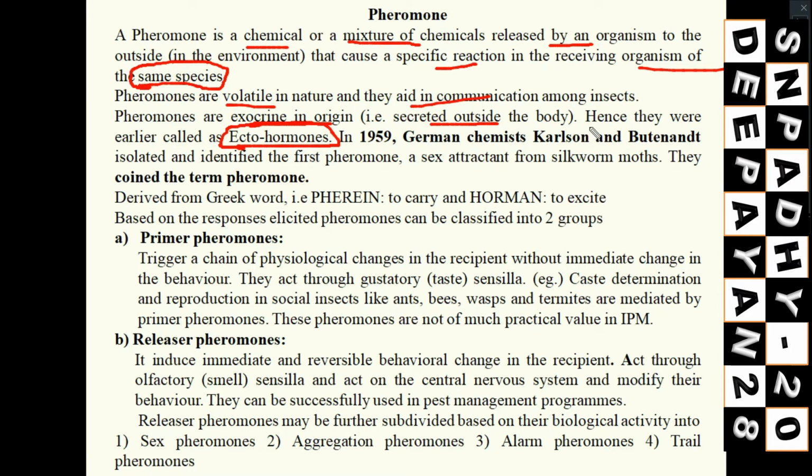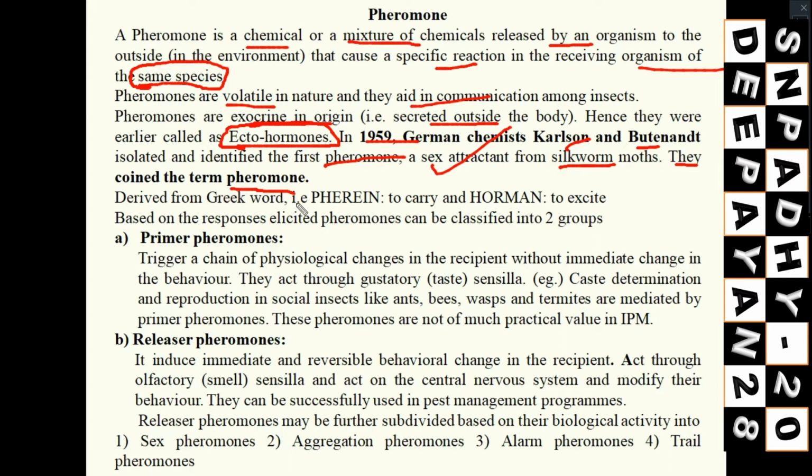The first time, two scientists, Karlson and Butenandt, in 1959, isolated and identified the first pheromone, a sex pheromone, from the silkworm moth. They also coined the term pheromone. It may come in the short question.